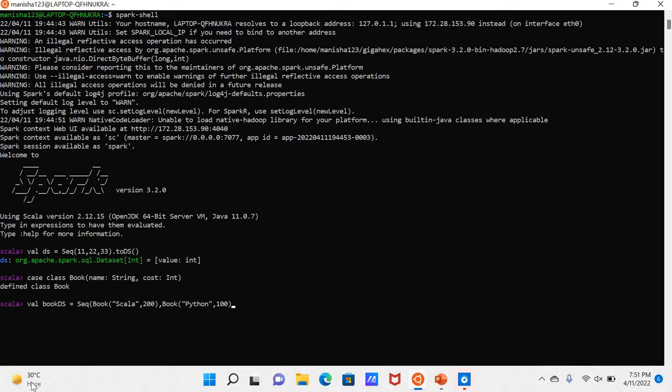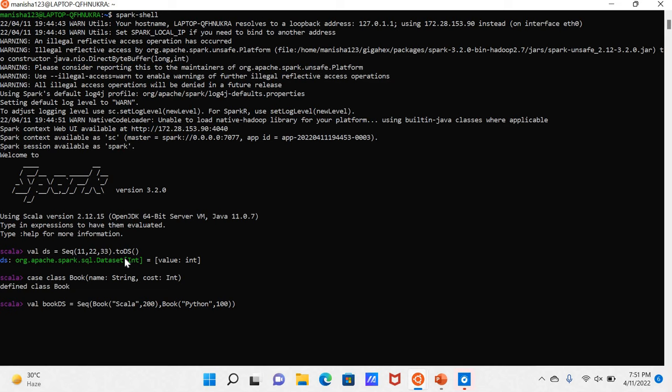These two entries I have defined. So this is a sequence, and it has been created by using the case class named Book. Now I'll convert this sequence into a dataset. In the previous statement you saw that by using toDS I can convert a sequence to a dataset.